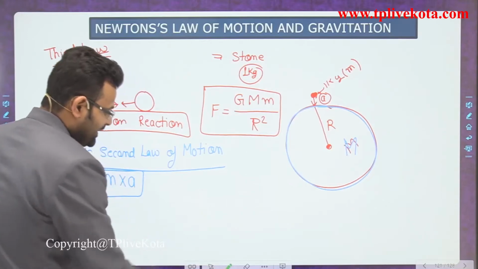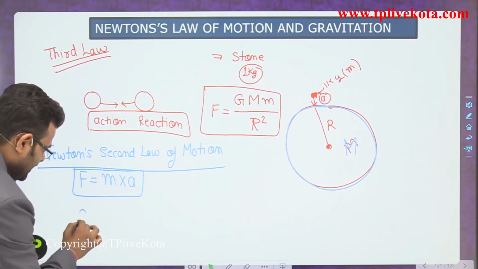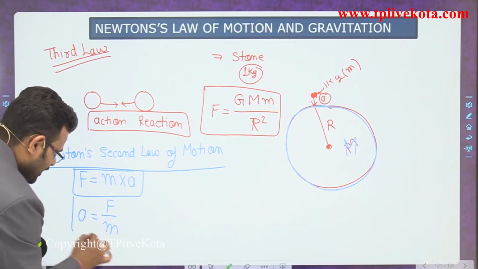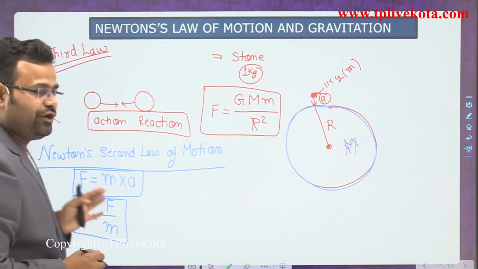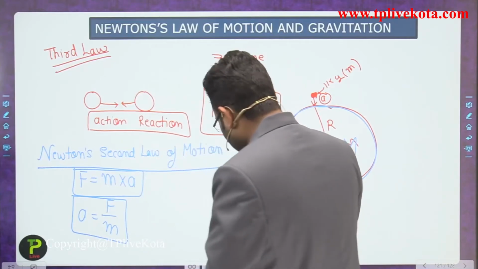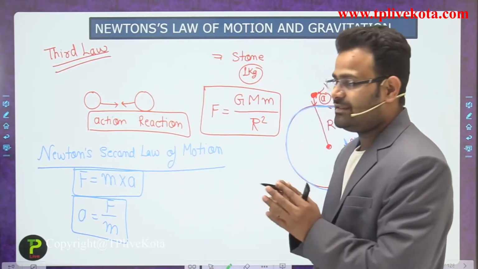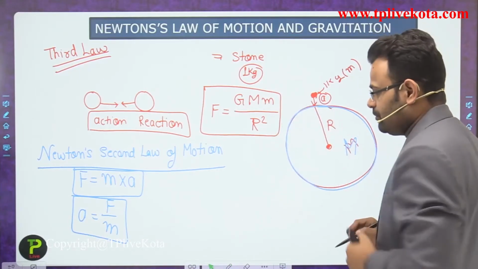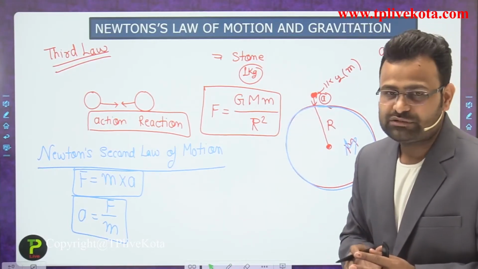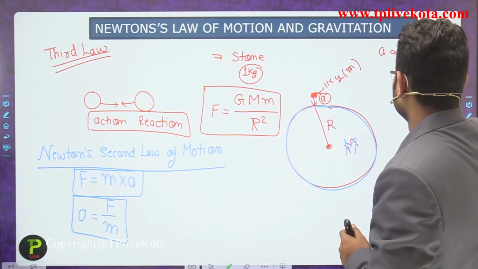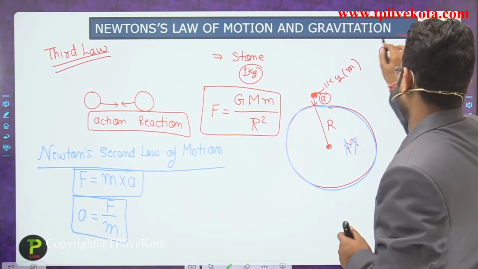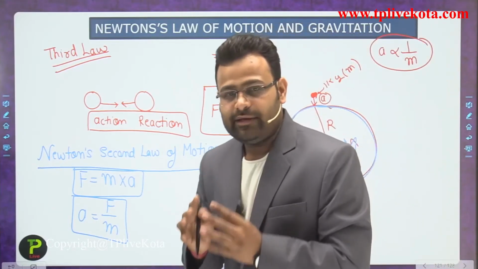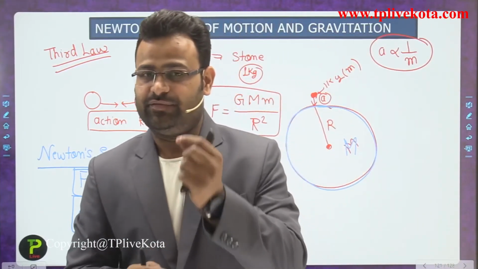One more thing: according to that expression, a is equal to F upon m. Now read that expression and understand what it means. That expression explains that the force is the same on both bodies, so assuming the force is constant, acceleration is inversely proportional to the mass of the bodies. That means if a body has a heavy mass, its acceleration is very low.